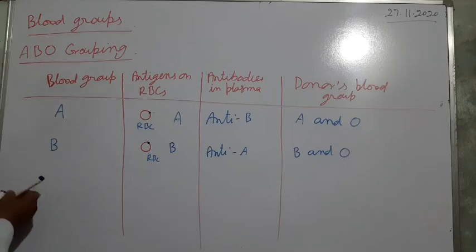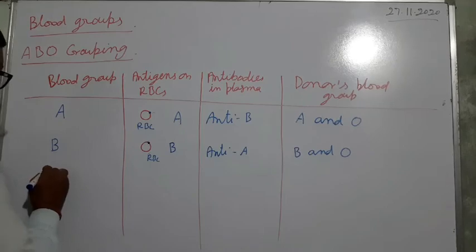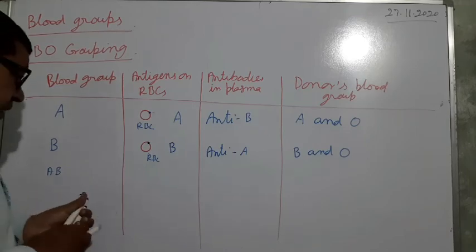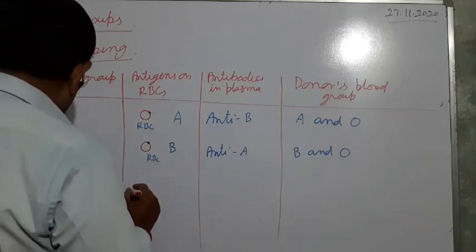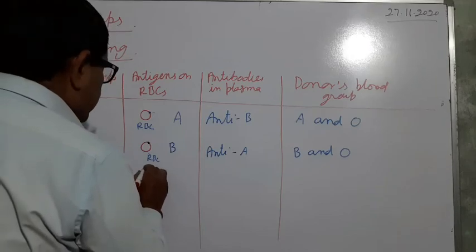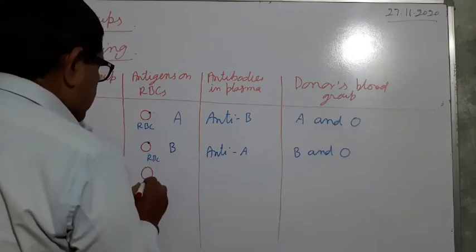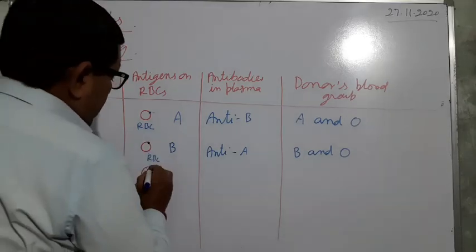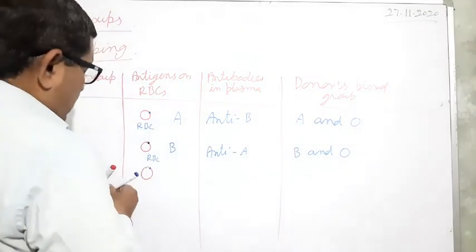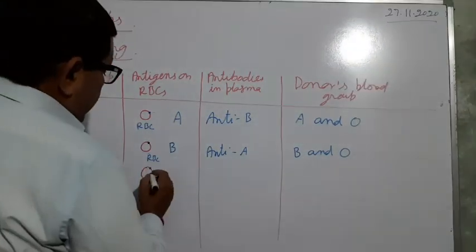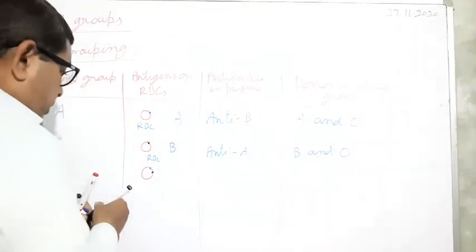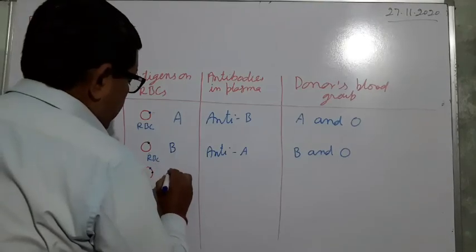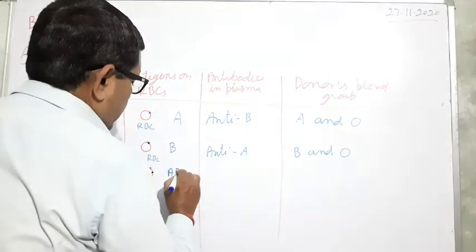Next one is AB. In this case, RBC contains both antigen A and antigen B, so the name is given as AB blood group.